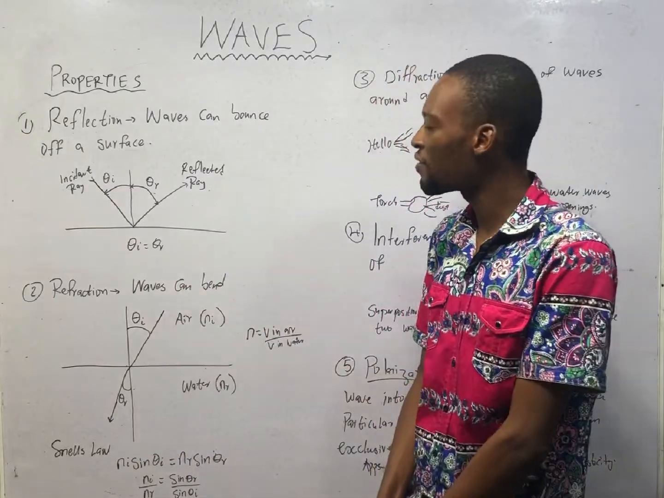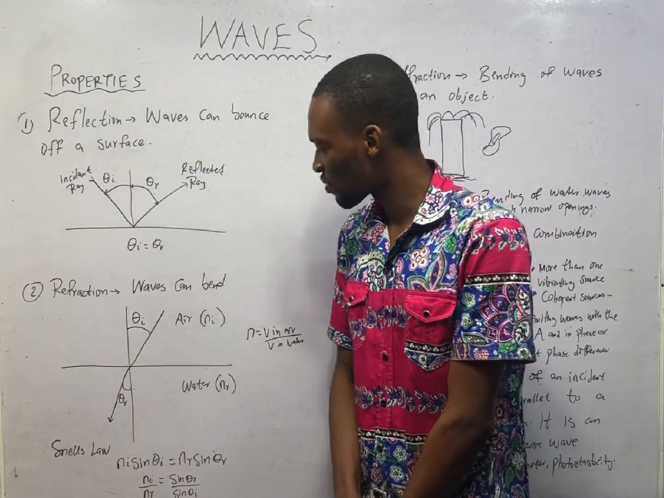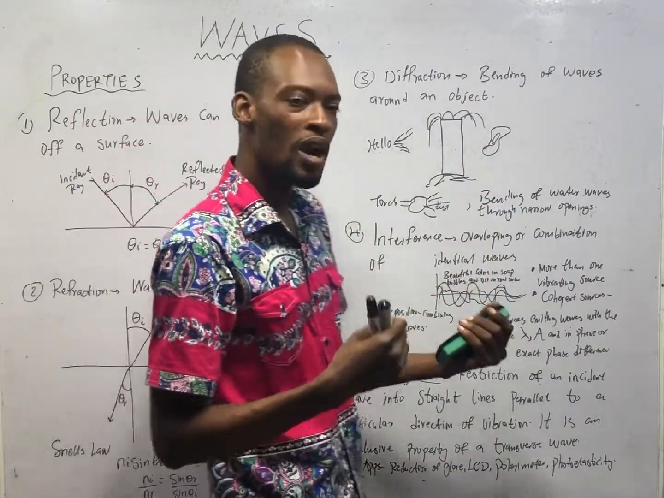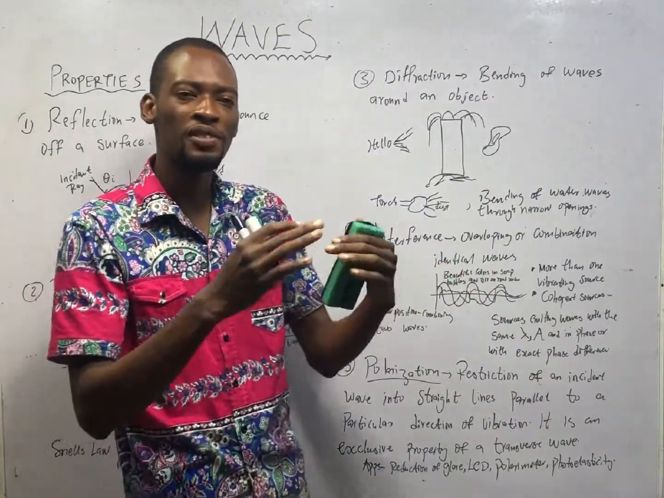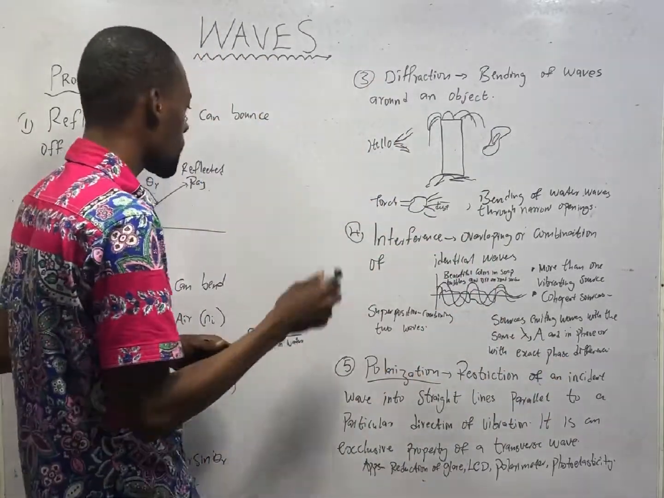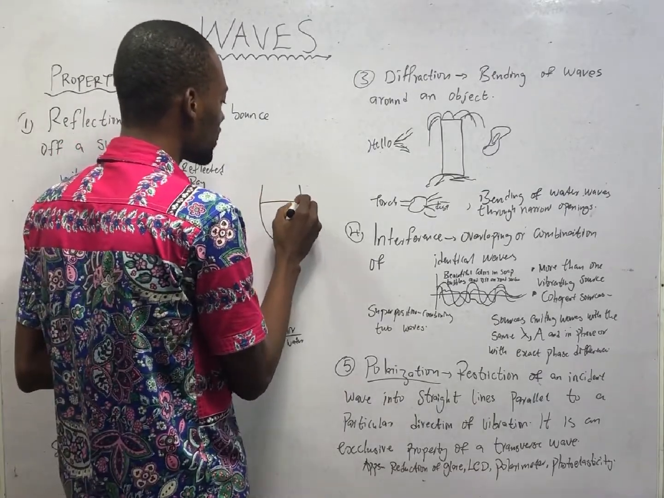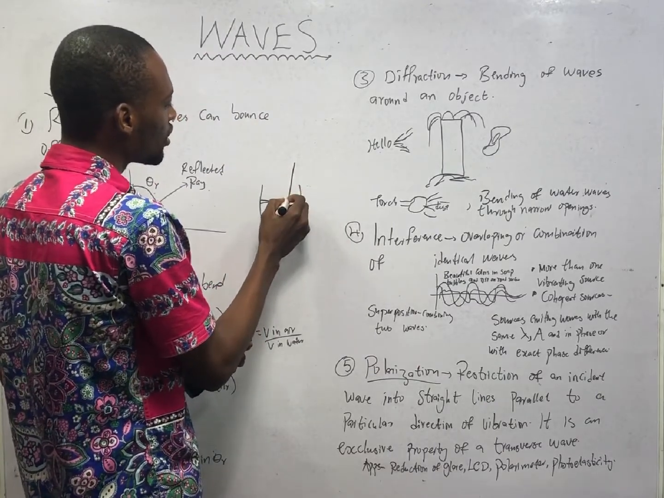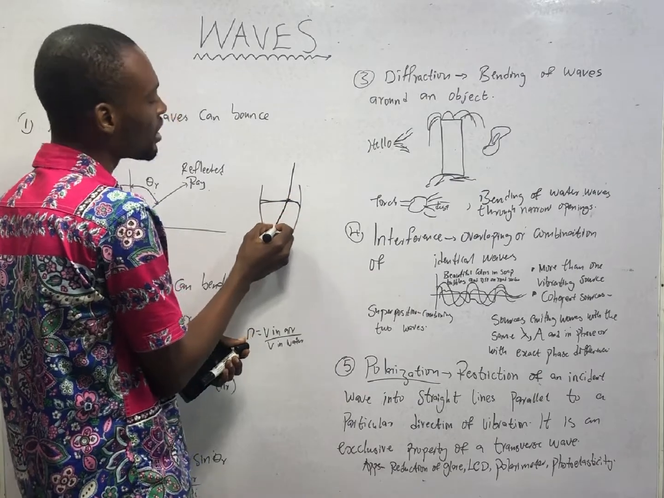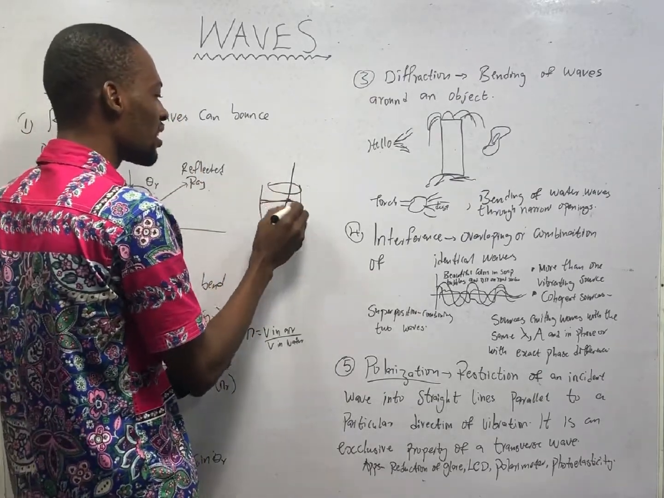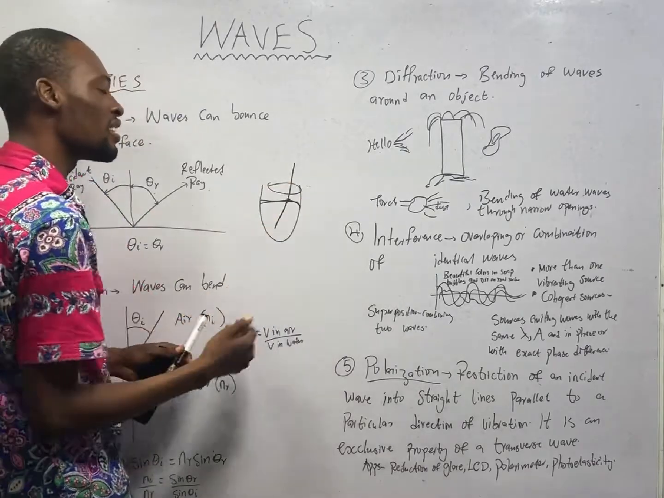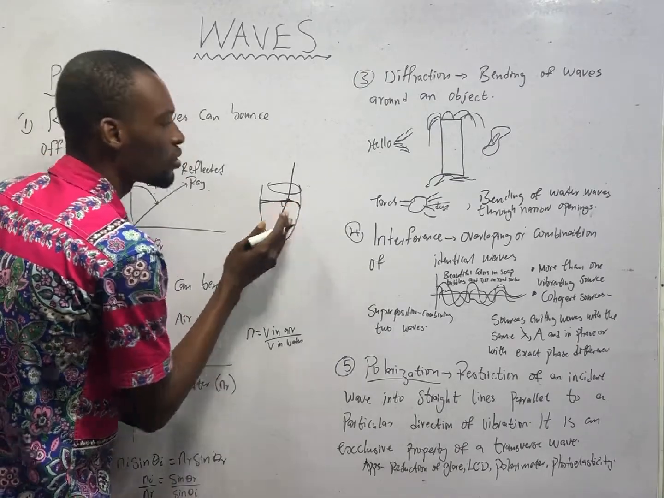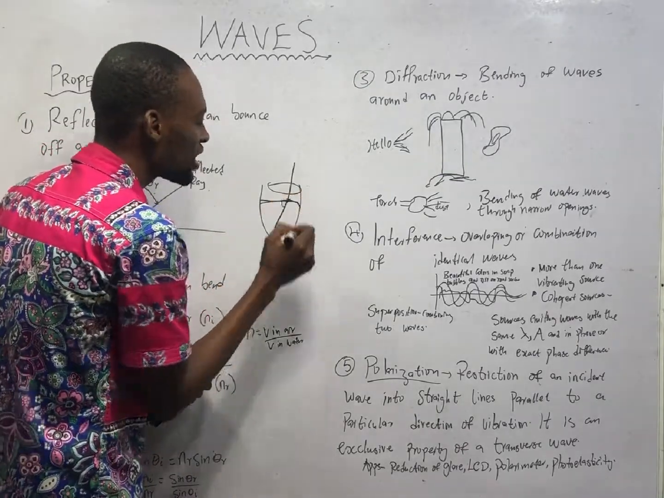The second property of waves is refraction. Refraction is a phenomenon where waves can bend, and this happens when waves move to a region of different density. For example, you have a glass of water. The water is here. Then you have a straw. You put the straw here. Now, as it enters the water, you notice a bend here. So this is air and this is water. Due to different densities, you see that the wave is being refracted. So it changes direction, or it deflects. Then it appears to bend.